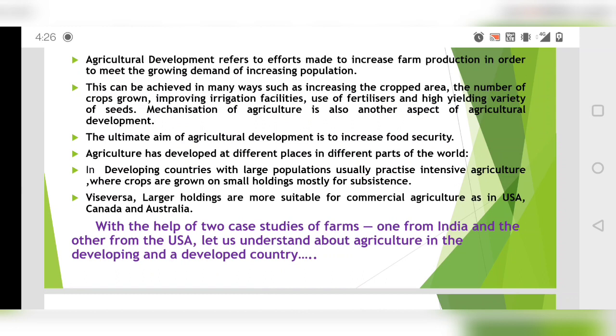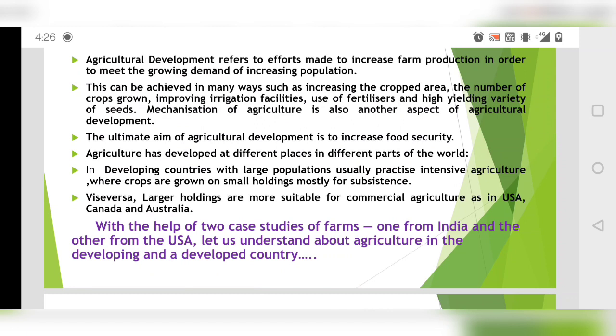This can be achieved in many ways, such as increasing the cropped area, the number of crops grown, improving irrigation facilities. We are actually building dams, canals, and sprinklers. We are using different methods of agricultural irrigation, and efficient ones also. Use of fertilizers, high yielding variety of seeds, which are famously known as HYV seeds.